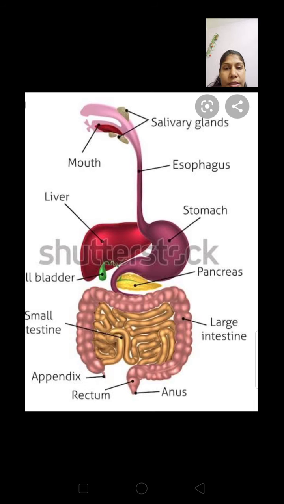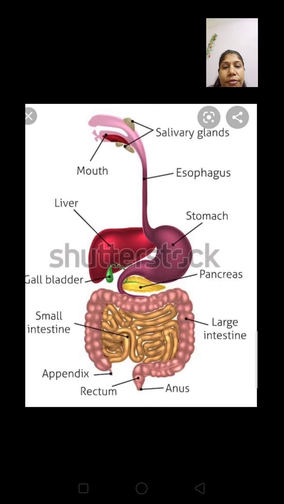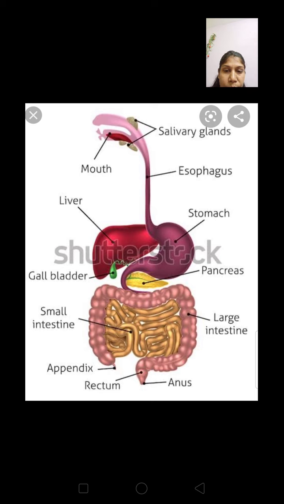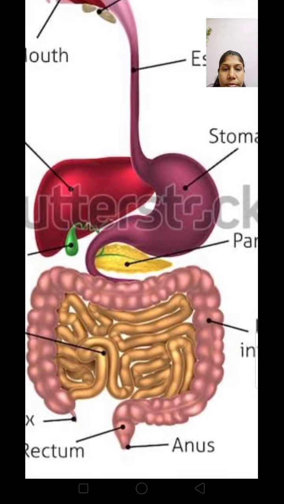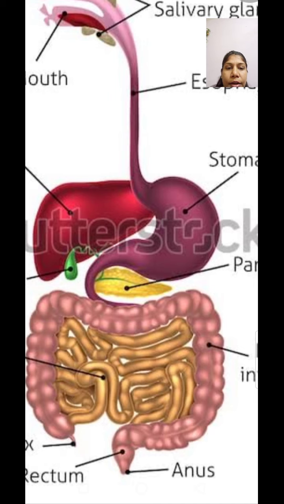During its passage, the liver also secretes bile juice, which digests the protein part of the food. While moving down, the pancreas also secretes its digestive juice, that is pancreatic juice, which helps in digestion of carbohydrate, protein, and fat.